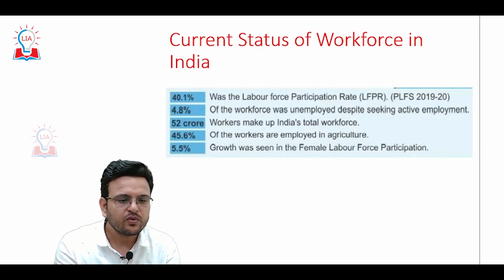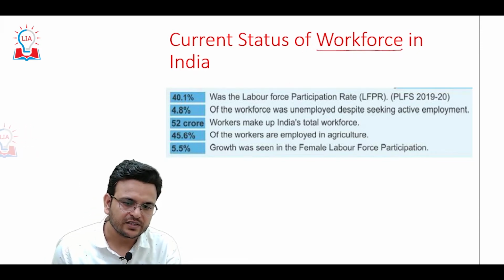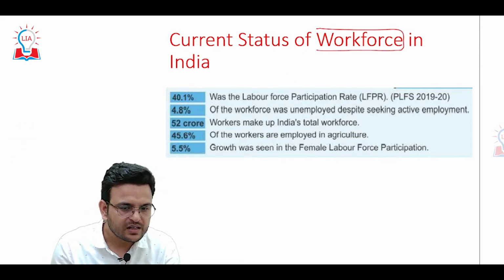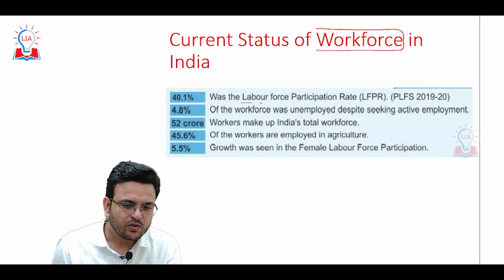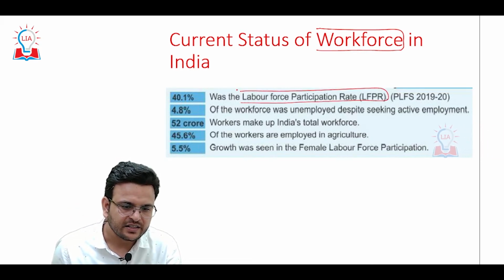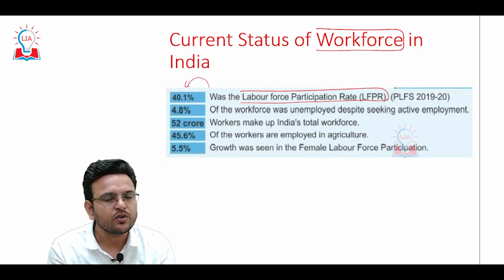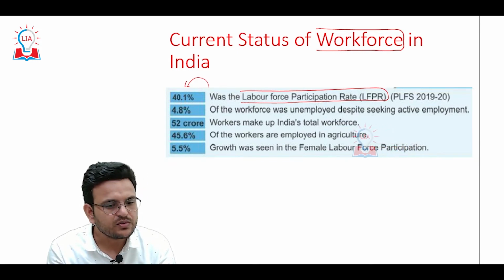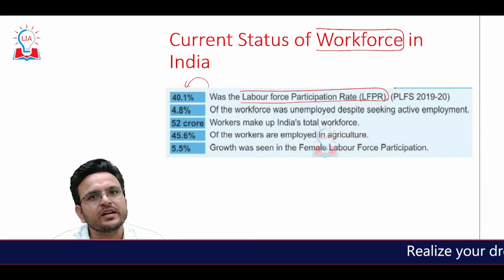First of all, we will try to understand the current status of the workforce in India. How much workforce do we have as of now? India's labor force participation rate is 41.8%. Labor force participation means that of the population we have, around 40.1% are engaged in economic activities.